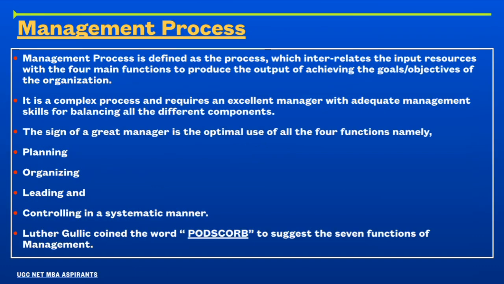So, what is management process? We know that process is an activity or a group of activities which has an input, which adds value and provides the output to achieve the organizational goals. So, management process is defined as a process which interrelates the input resources, namely natural resources, human resources, financial resources, technological resources, etc., with the four main functions like planning, organizing, staffing, leading, and controlling in a systematic manner to produce the output of achieving the goals or the objectives of the organization.